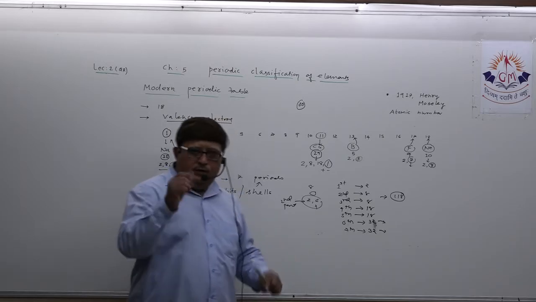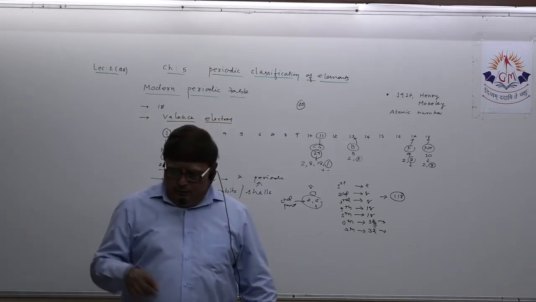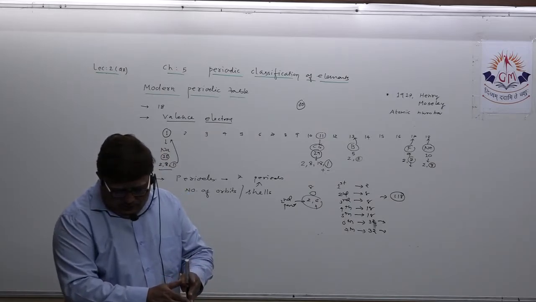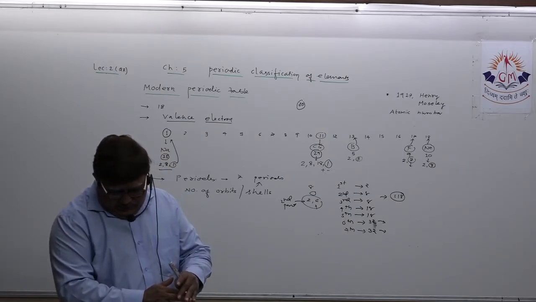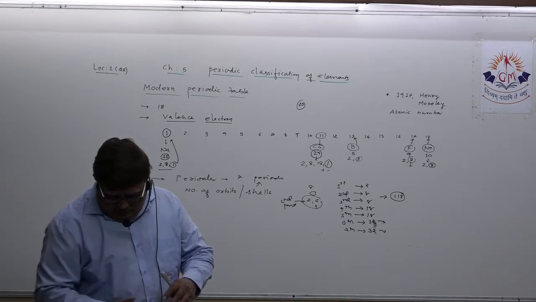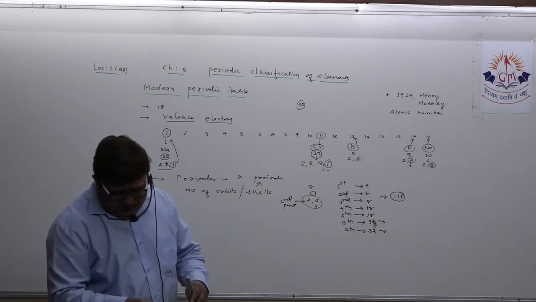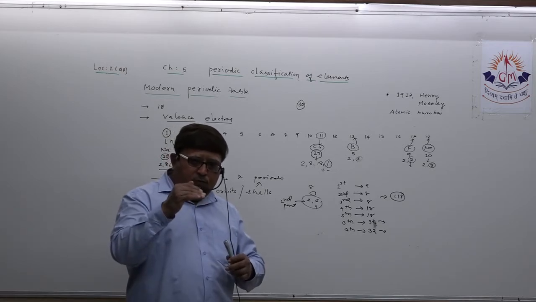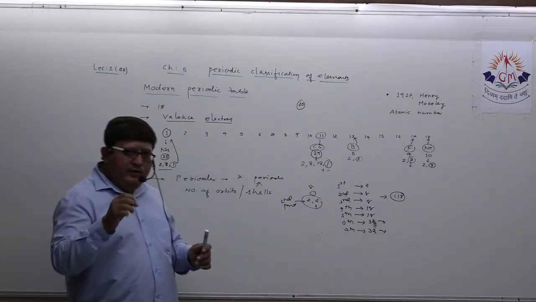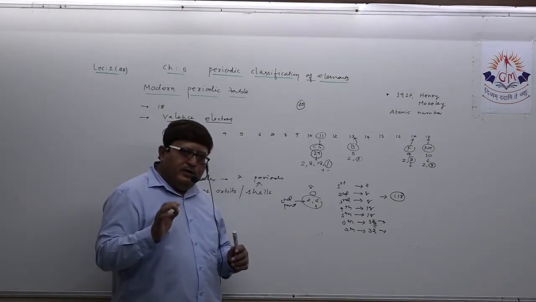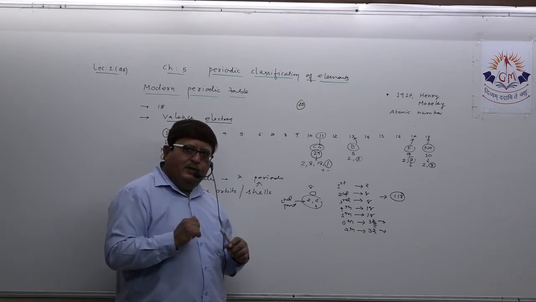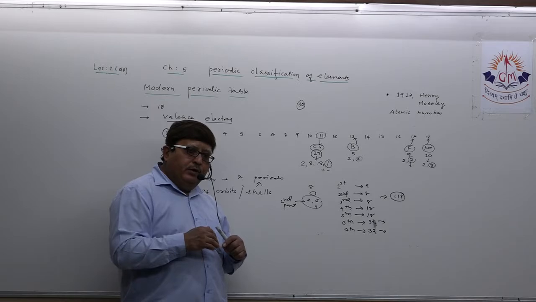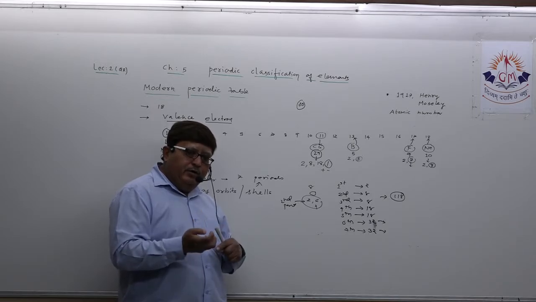Similarly, dear student, try to see in seventh period. They have shown starting from 87, 88, 89. Then they haven't shown the rest of the elements. They directly started from 104. The rest of the elements are written as actinoids because they are radioactive elements and fall in the radioactive category.